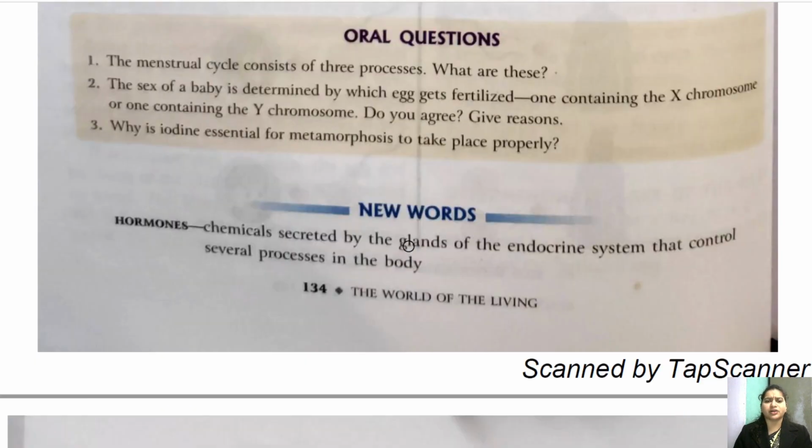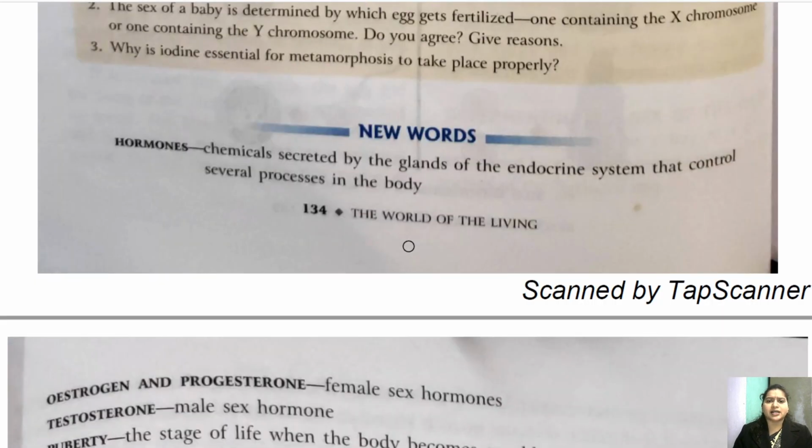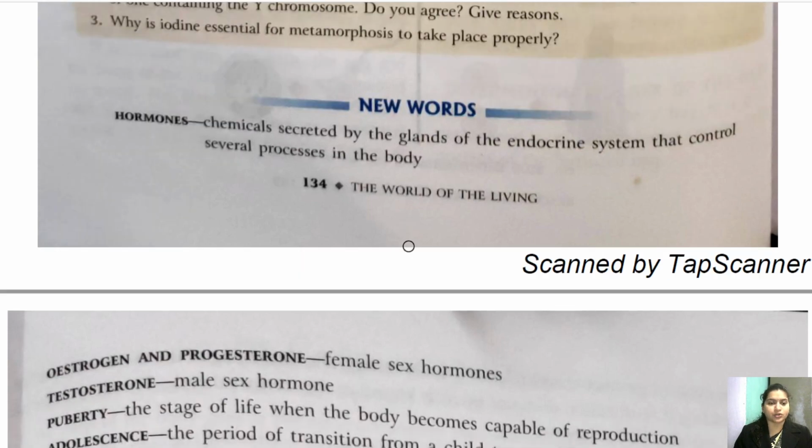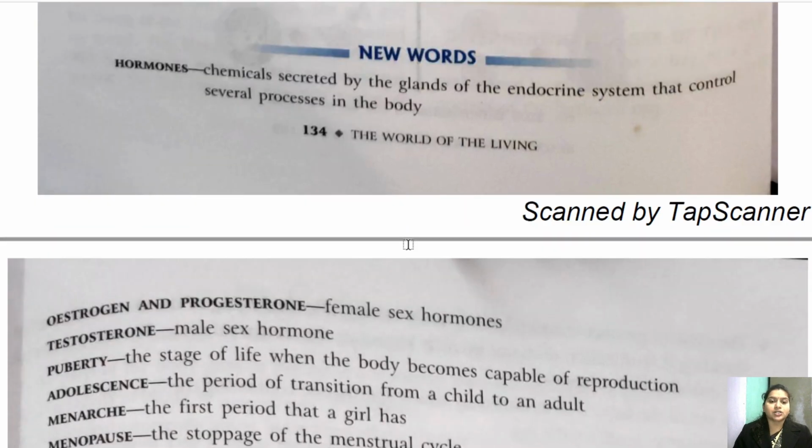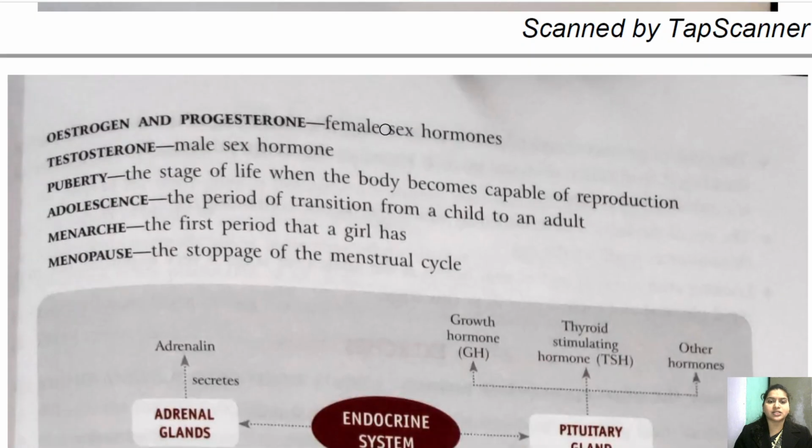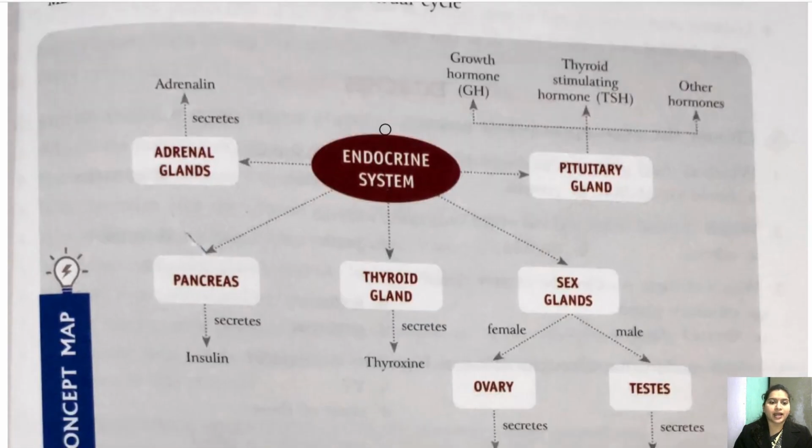So children, I have already discussed this oral question answer in the previous class also, and I'll send you the question answers of oral question and complete exercise in the school app, so you can go through the chapter or you can complete your work. Children, after this, you know that you have to do the new words. You will write the new words in your fair notebook and you will also draw the concept map.